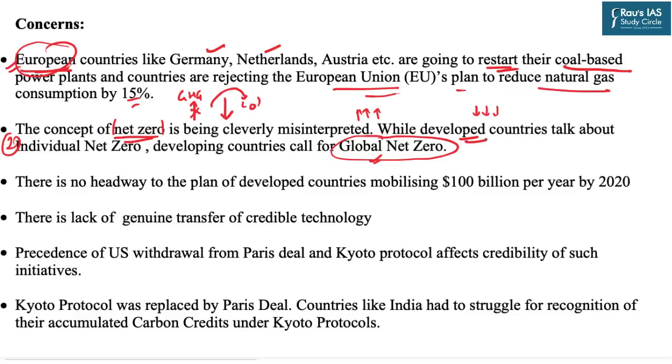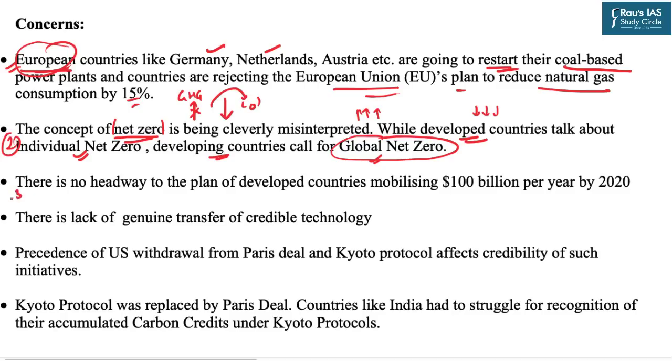So the developed countries are talking about the individual net zero emissions. The reason being the developed countries have the technology to capture that carbon back. But developing countries, because they know that they lack financial and technological resources, and on the other hand, they also have certain developmental needs. They are having one of the highest demographic loads. So hence they are talking about the global net zero emissions, not the individualistic net zero emissions.